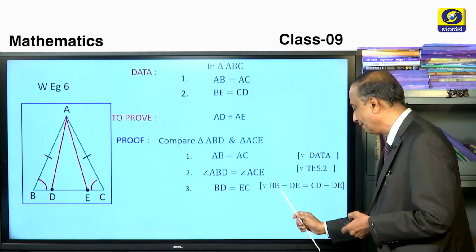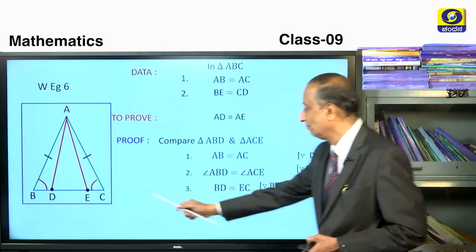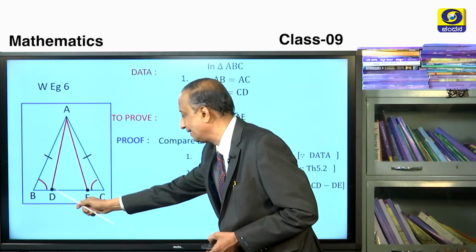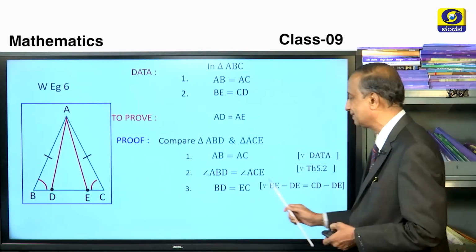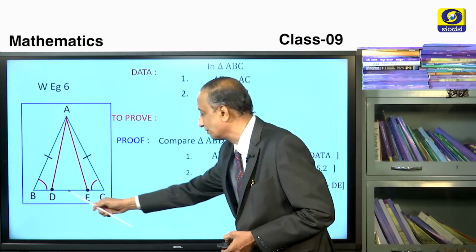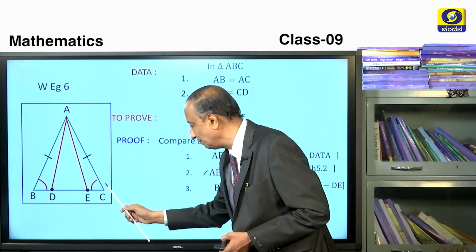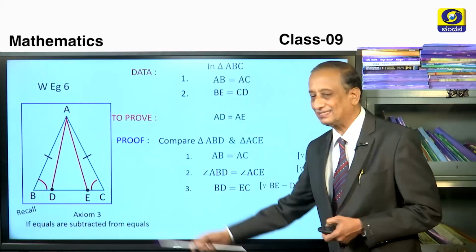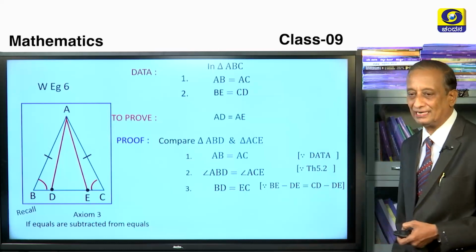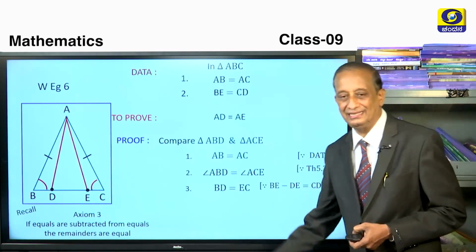The reason is very, very important, children. It's all because BE minus DE: from BE, if you subtract DE, you get BD, and that is equal to CD minus DE. So from CD, if you subtract once again DE, you are going to get EC. So it's all because of axiom number 3, which states that if equals are subtracted from equals, the remainders are equal.